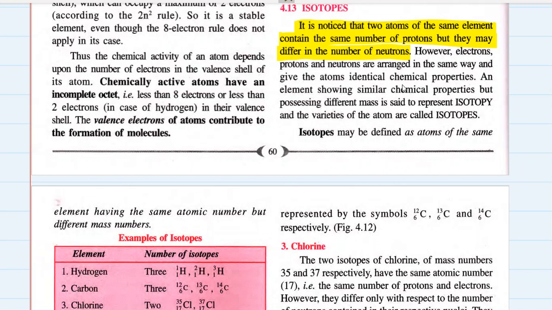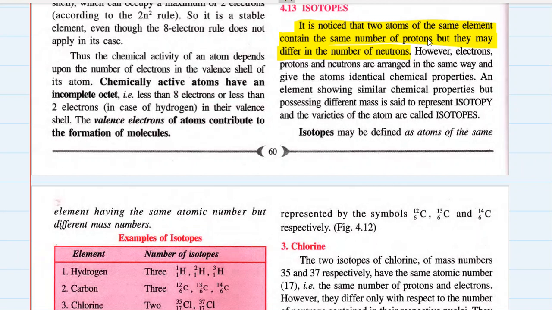Two atoms of the same element contain the same number of protons, but their neutrons can be different. Why? Somebody might have this question in their mind. It is because they occur in nature in these different forms. It is naturally so. It is not due to any specific reason.